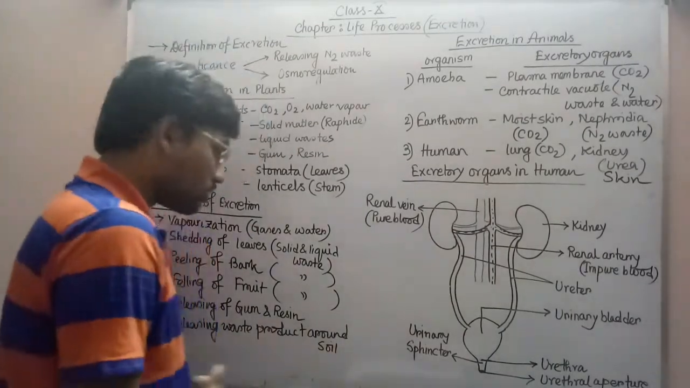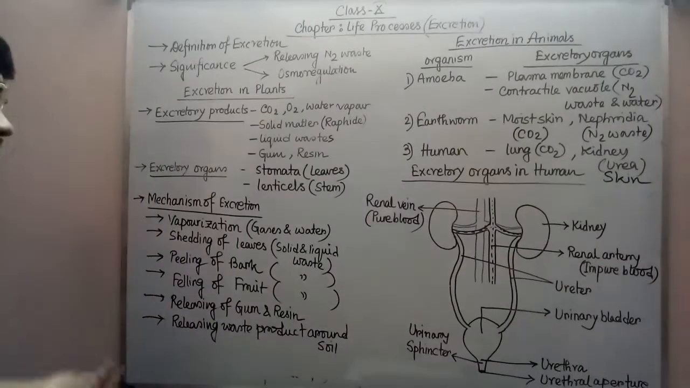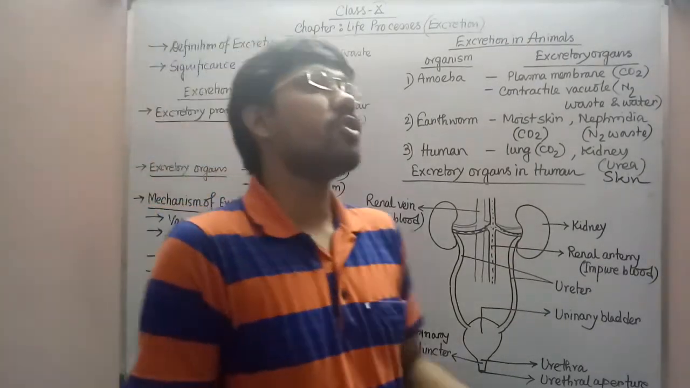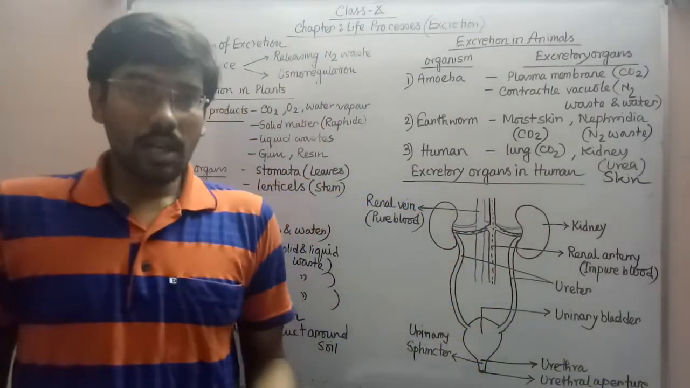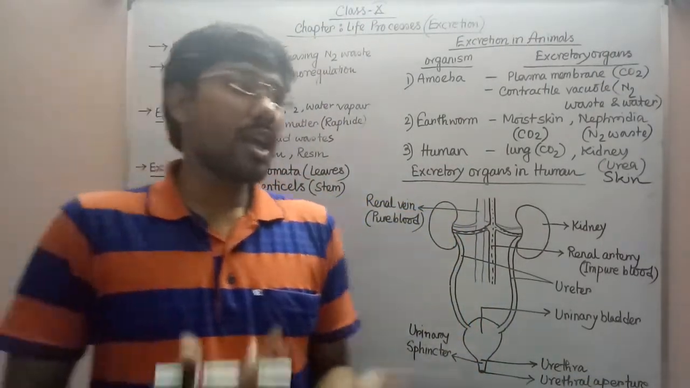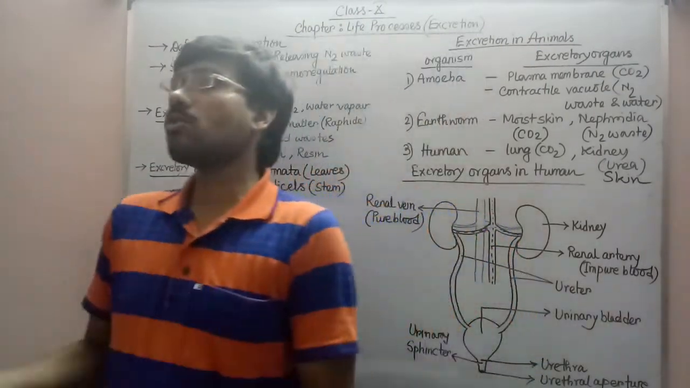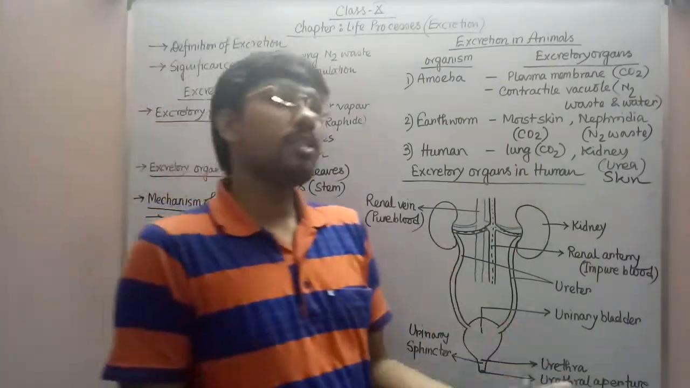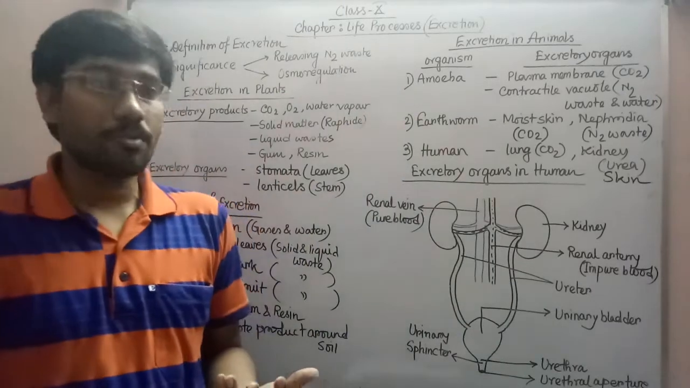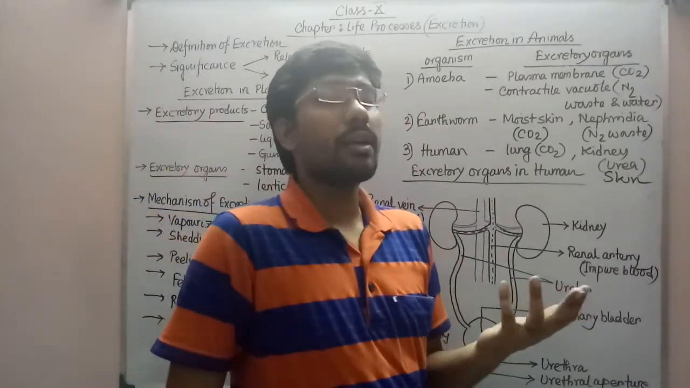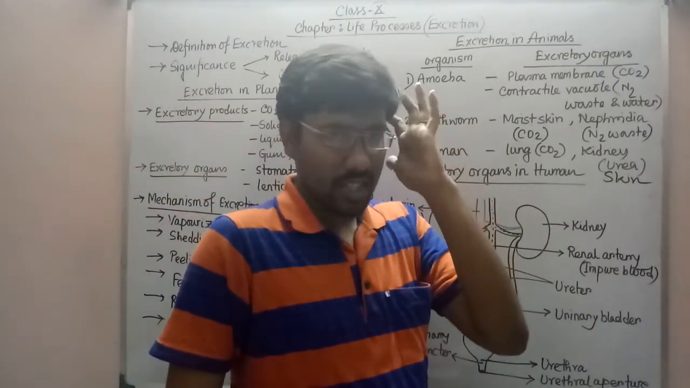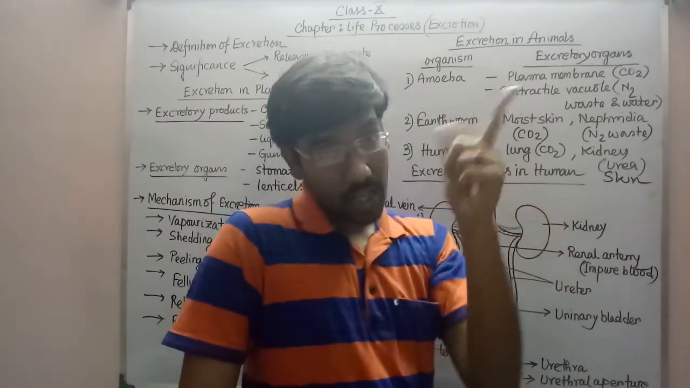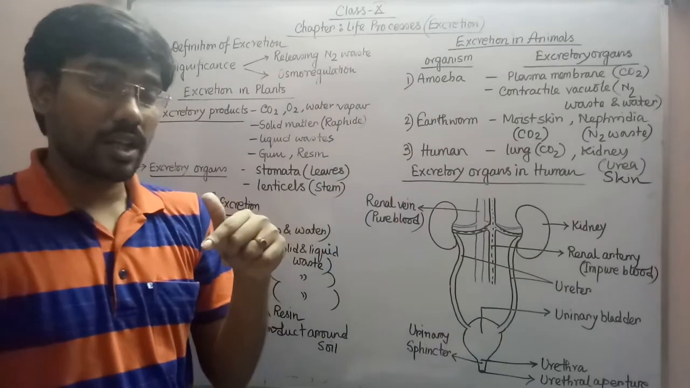Releasing waste product around the soil. Obviously you have understood, by the peeling of the bark, by falling of the fruit, by shedding of the leaves, obviously they are releasing the excretory material into their surrounding area, that means in the soil. So obviously addition of those excretory materials to the soil is the main target, because if those excretory materials are not added into the soil, in the soil nitrogen fixing bacteria are present, so they can't degrade the nitrogenous substances, and the nitrogenous content in the soil will not increase.